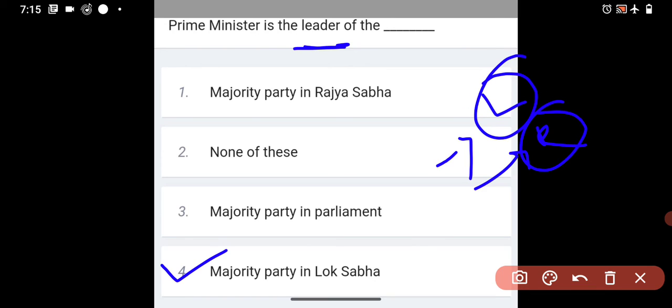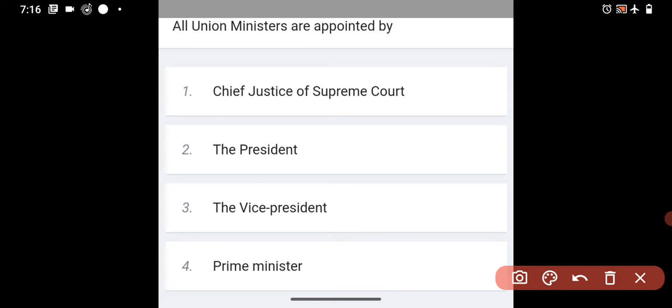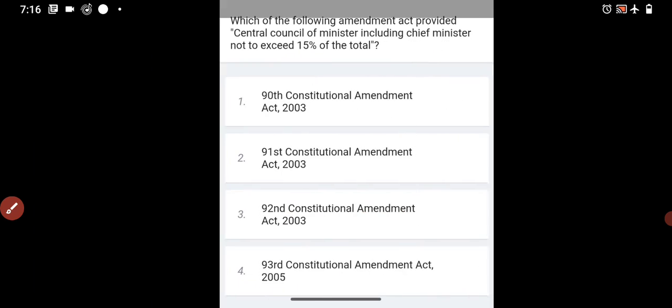A Rajya Sabha member may also be Prime Minister, as we know from the Manmohan Singh government. So the answer is: the Prime Minister is the leader of the majority party in Lok Sabha. So moving to the next question. All union ministers are appointed by, the question is repeated, so the answer is the President. So moving to the next question.